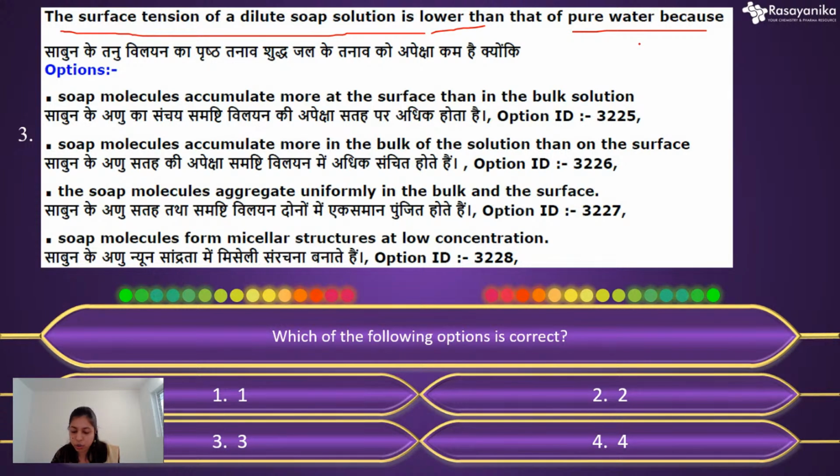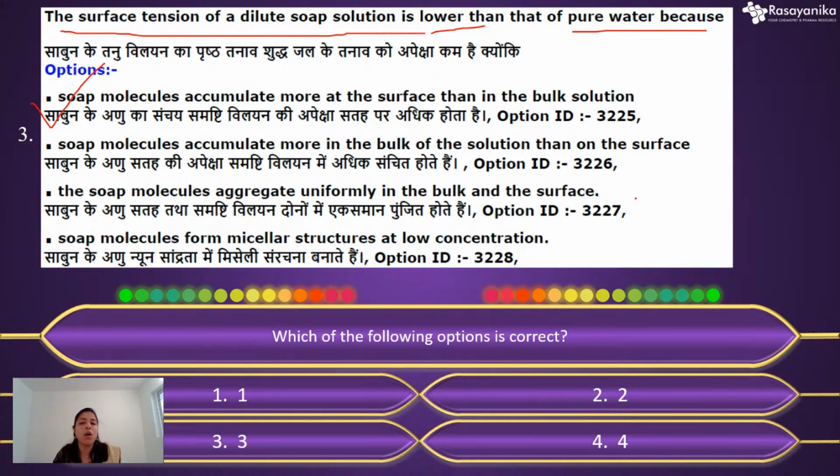Pratibha told that option 4 is the correct option. Okay, Pratibha, thank you for your answer. So let's see whether it is correct or not. Just see our solution and stay till the end. Pratibha said that soap molecules form micellar structures at low concentration. So what will be the correct option actually? Basically, in this question, the correct option will be option 1. The soap molecules accumulate more at the surface than in the bulk solution.